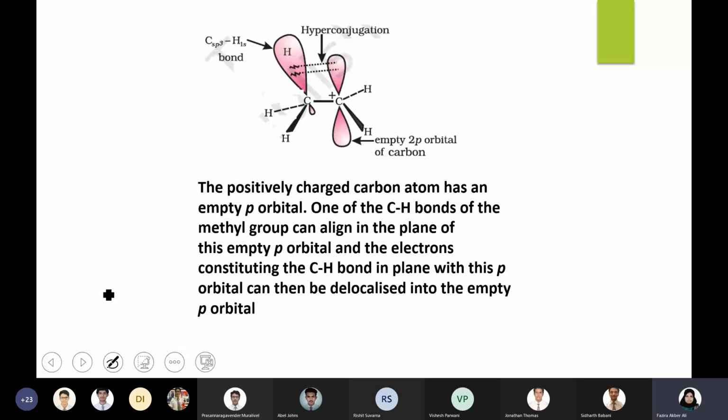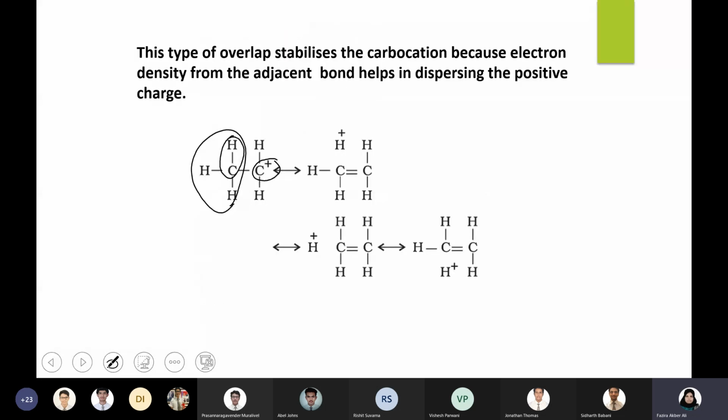You can see the p orbital of the carbocation and the CH electrons that have been delocalized, and you can show it like this. The notes are already uploaded, that's why I'm moving a little fast to complete this explanation. You can refer to the notebook notes which are already uploaded.